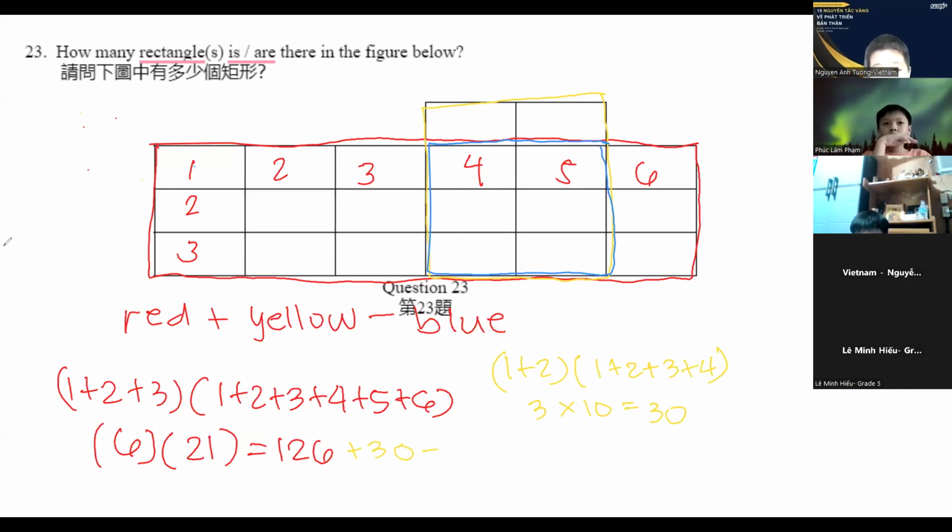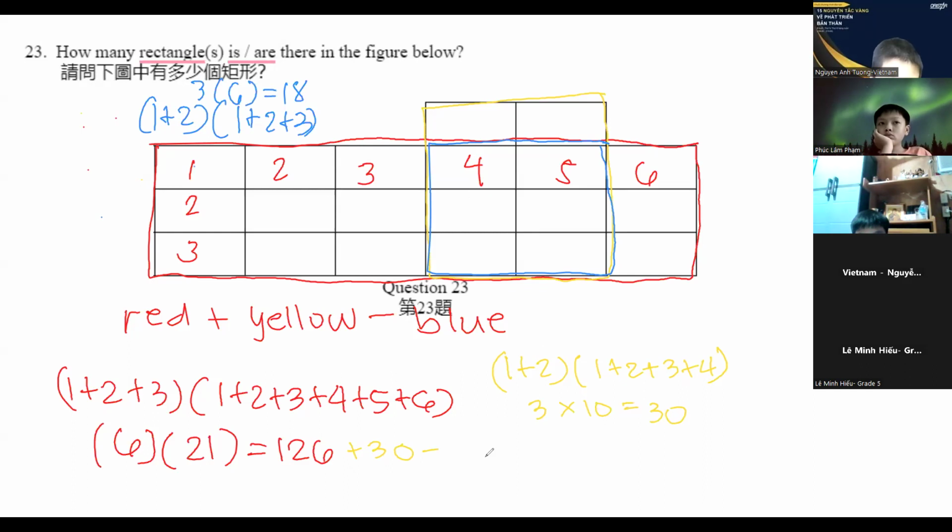And then minus blue. So blue is a 2 by 3. So that is 1 plus 2 times 1 plus 2 plus 3, or 3 times 6, or 18. When you add them together, 30 minus 18 is 12. 126 plus 12 is 138.